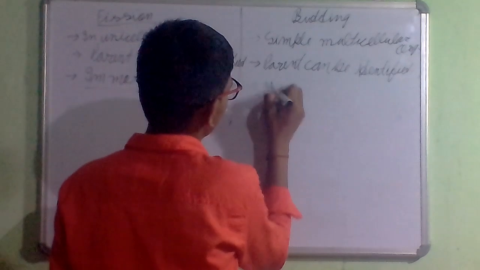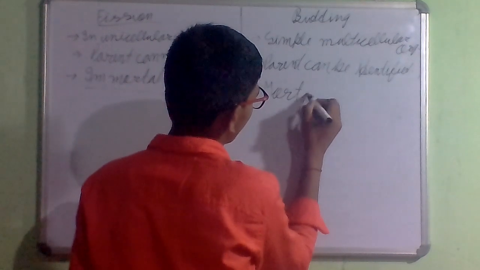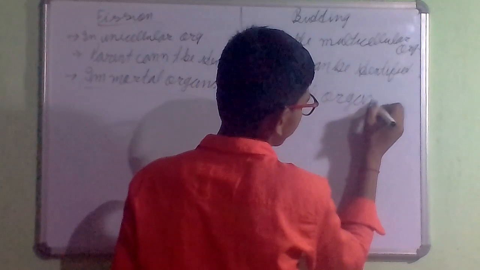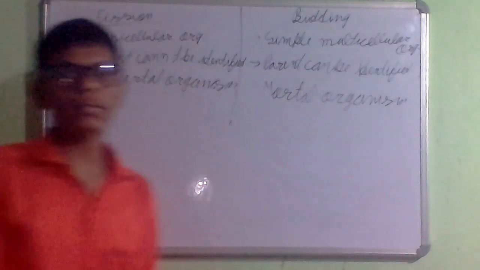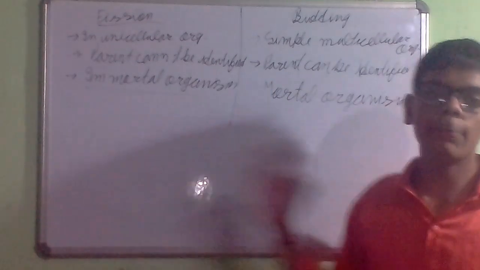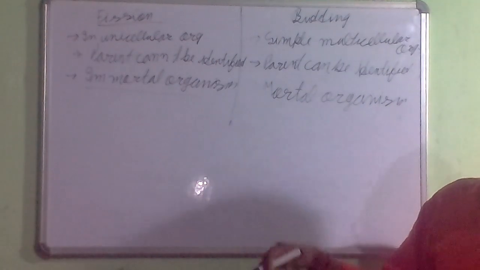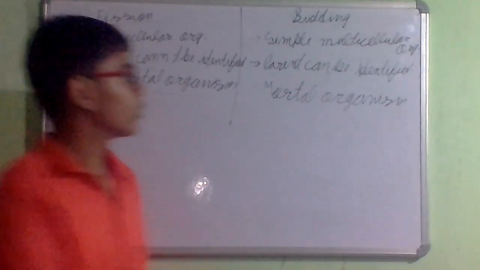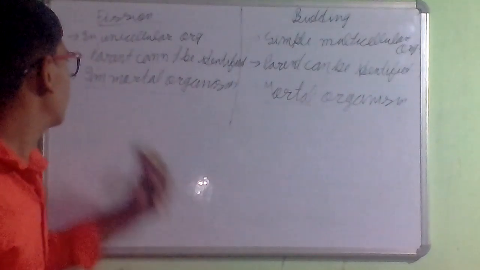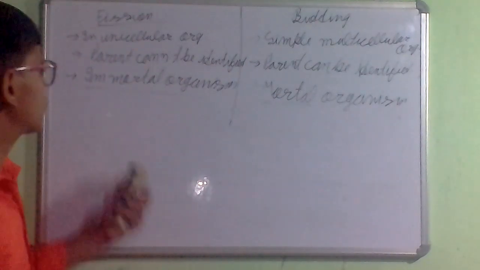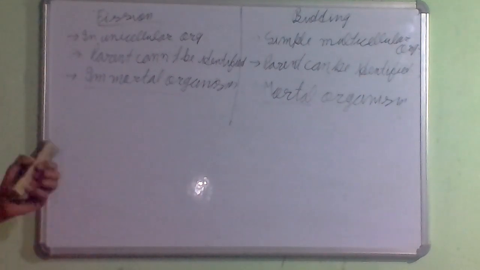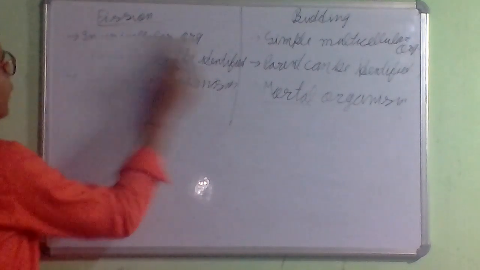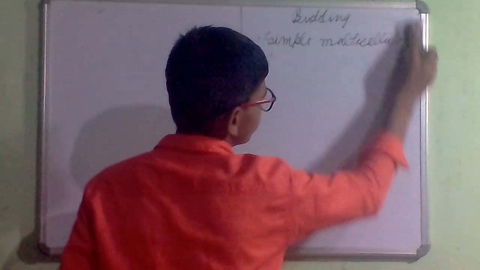And in budding, we can identify the parent, like we have taken the example of hydra. When matured, the bud detaches from the hydra and produces a new organism. Then we were able to differentiate that this is the parent, and this is the new organism, the offspring or young one. So the parent can be identified.